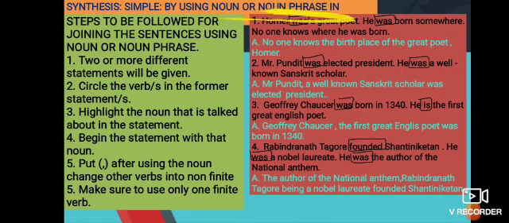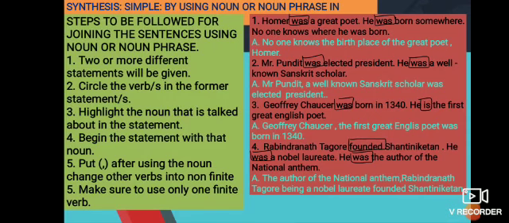So highlighting the noun, or you have to circle the noun or highlight the noun, that is very, very important for which person or for which place are we talking about. Now, begin the statement with that particular noun only. Then put comma after using the noun and then change the verbs into non-finite verb. Now make sure to use only one finite verb.